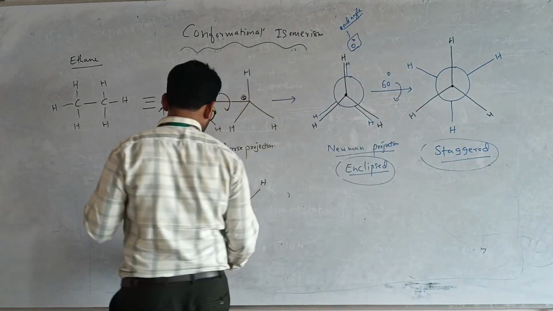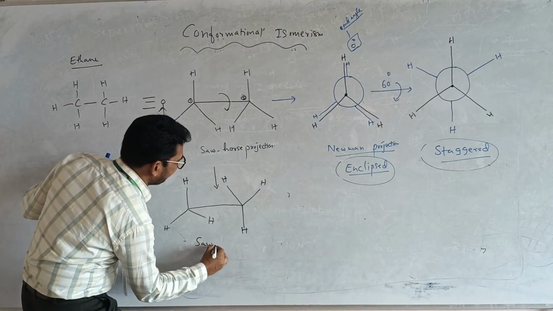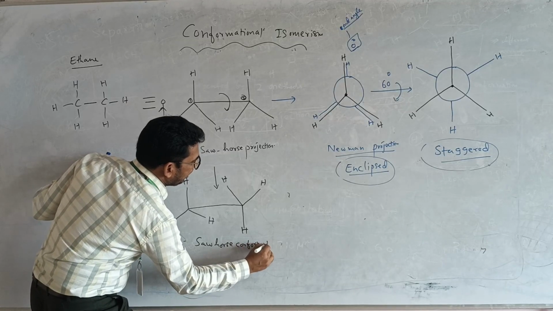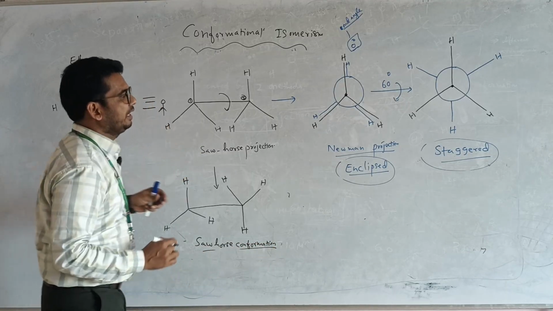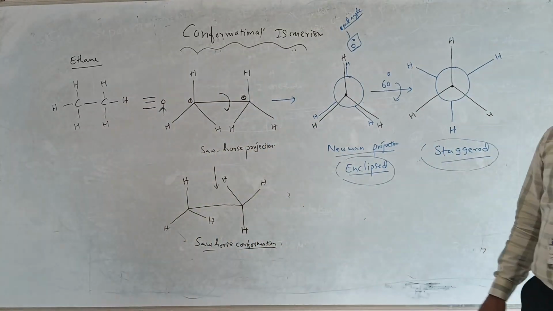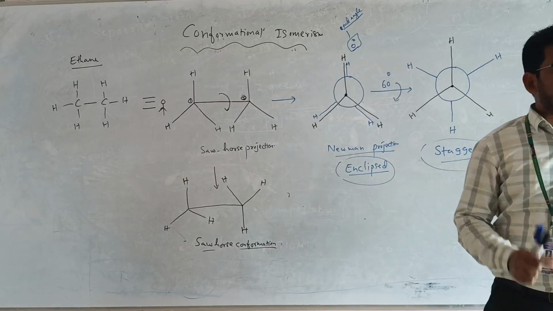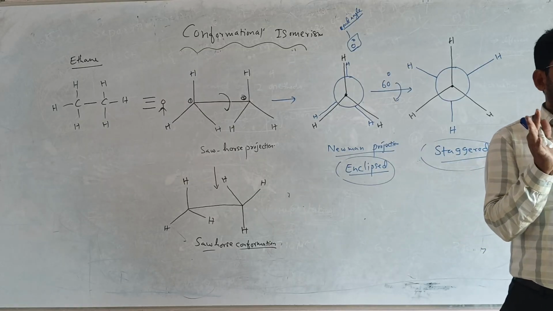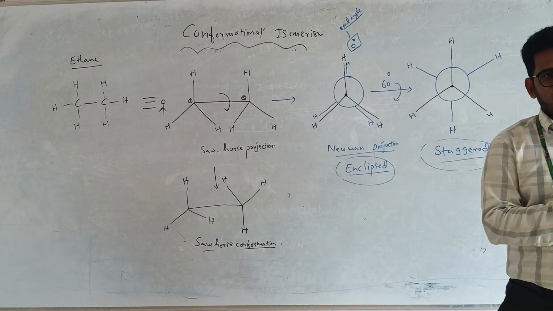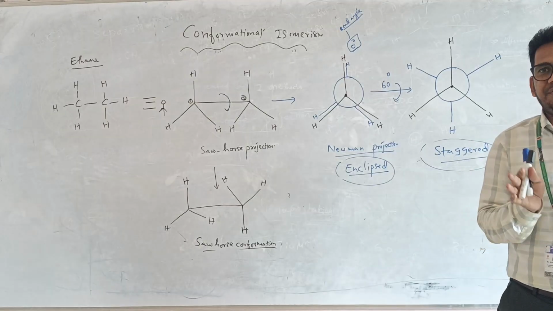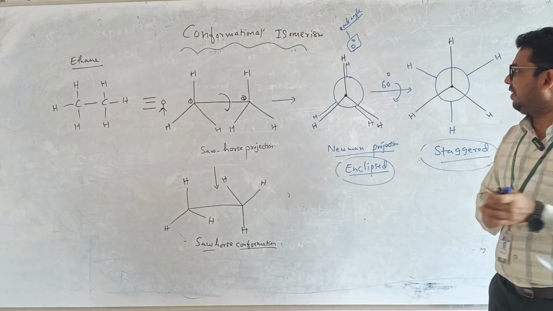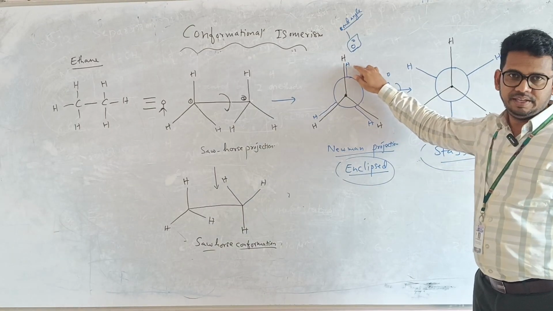This is called the Sawhorse conformation. What is it called? Sawhorse conformation. But the Sawhorse conformation is not like a Newman projection. In a Newman projection, it shows how much distance there is between the different atoms of the two carbons, that is, whenever they are close to each other.